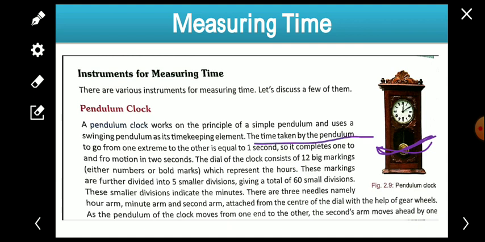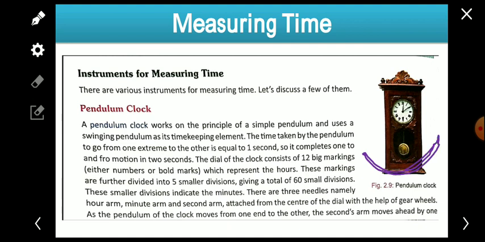The time taken by the pendulum to go from one extreme to the other is equal to 1 second. When it starts from here and goes there, it takes 1 second. The pendulum is here right now, and it will come up to the extreme position, then it will take 1 second. Again it will go back to its original position here, then 1 second.